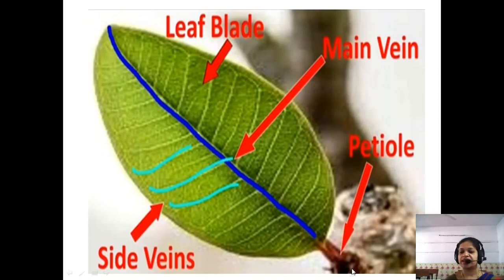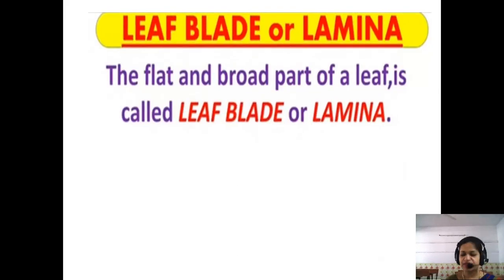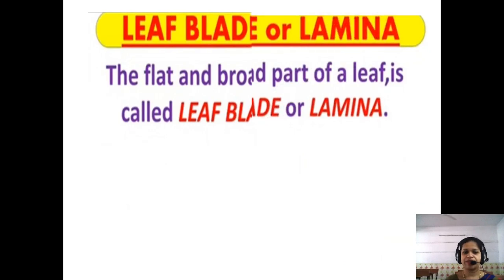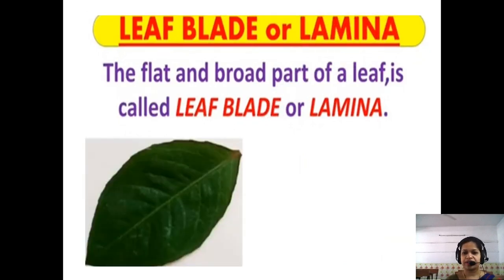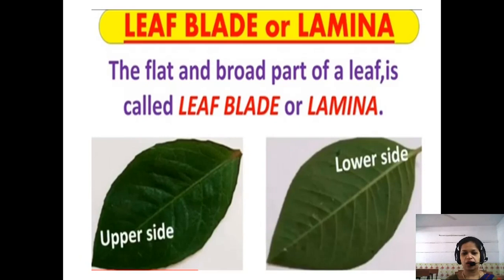So these are the different parts of the leaf. Now let's study all these parts of the leaf in detail. The first part of the leaf is leaf blade or lamina. The flat and broad part of a leaf is called leaf blade or lamina. Here in the picture, this is the flat broad part of the leaf, this is the upper side of the leaf, and this is the lower side of the leaf, and both these flat broad parts of the leaf are called leaf blade or lamina.